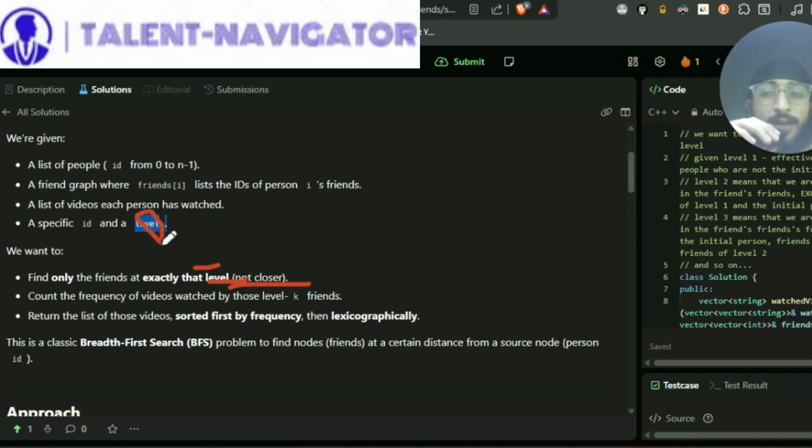Exactly at this level, we have to find the friends who have watched videos and count the frequency of videos watched by those level K friends, and return the list of those videos sorted first by frequency and then lexicographically. This is our problem statement, compressed into these 3 points. As I talked about, it's a classical BFS problem to find nodes which are friends at a certain distance from a source node, the person ID, right?